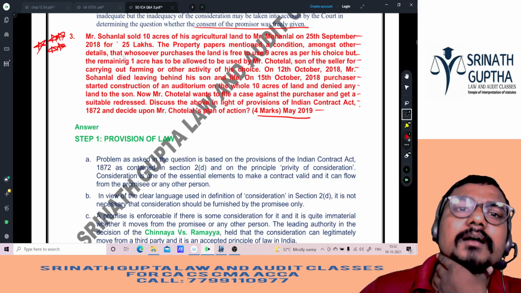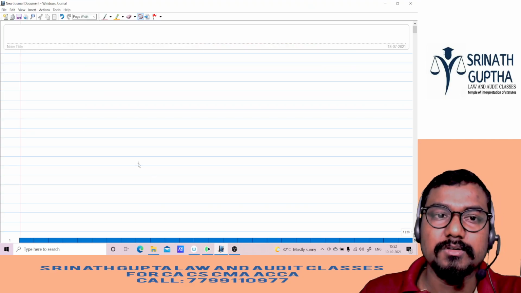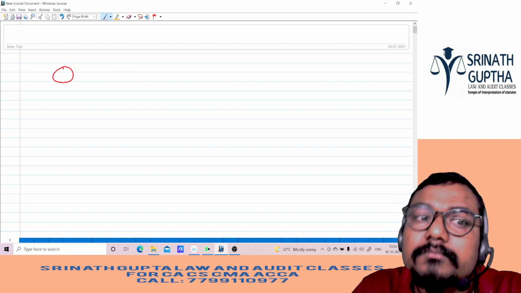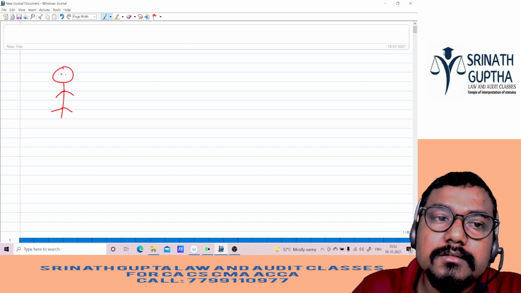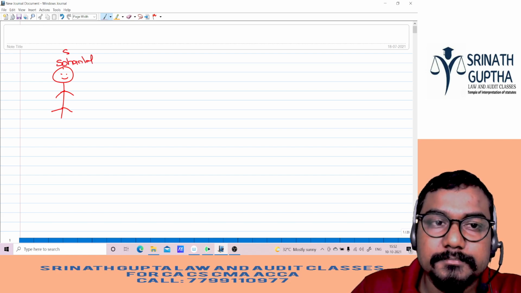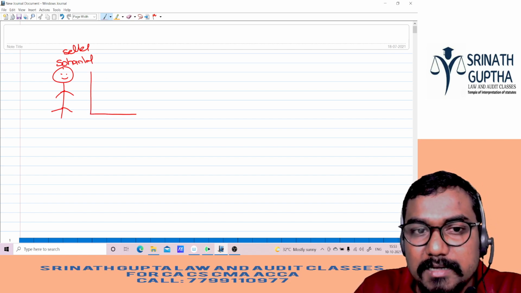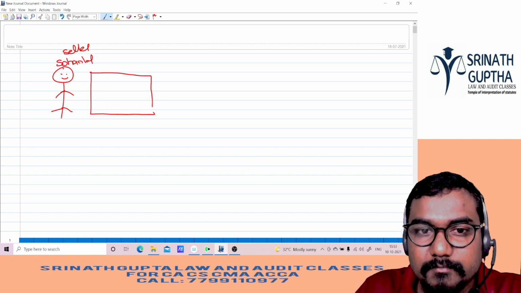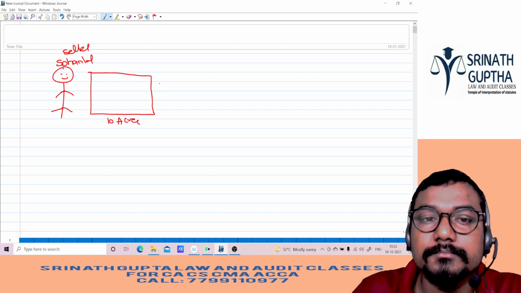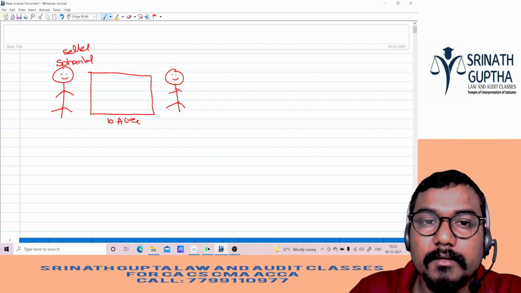Important beta. Sohanlal sold 10 acres of agricultural land to Mohanlal. So there is a person called Sohanlal. Who, beta? Sohanlal. He is the seller. He is giving 10 acres of the land to whom, beta? Mohanlal.